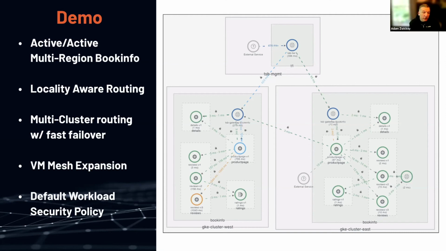Awesome. So that's the demo that we wanted to walk you through. Hopefully it was pretty evident how within just a few minutes and really only a few lines of config or policy, we're able to build a pretty powerful architecture, which has applications that are highly available, active across different clusters, across different regions. When possible, we optimize routing to keep it in cluster, have the least hops, and make it most efficient. But if we have things that go wrong, we're able to fail across the clusters, introduce a legacy VM in a systematic and safe way to start to modernize that potentially. And then lastly, establish a baseline security policy.